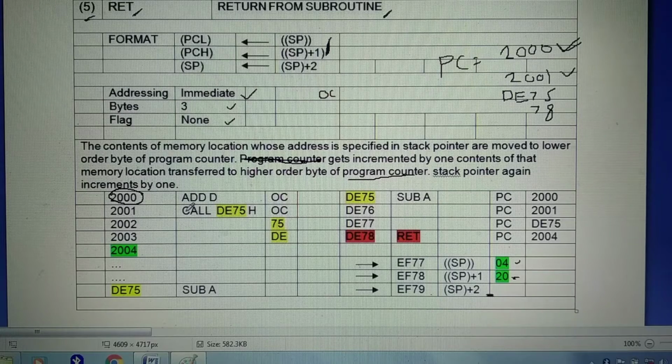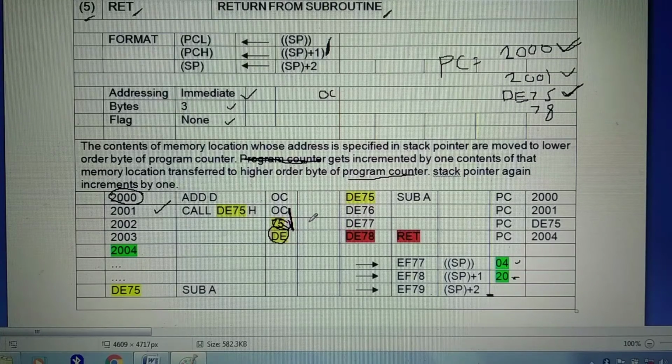The call instruction gets executed. This is a 3-byte instruction. Whatever present at second byte and third byte, it goes to the program counter. Therefore, when call gets executed, now program counter becomes DE75.